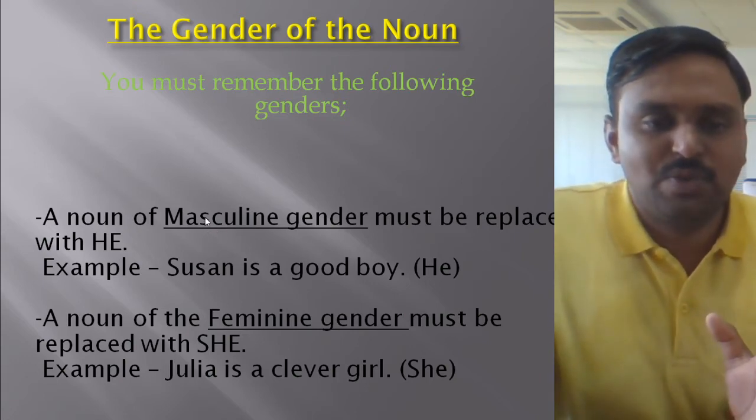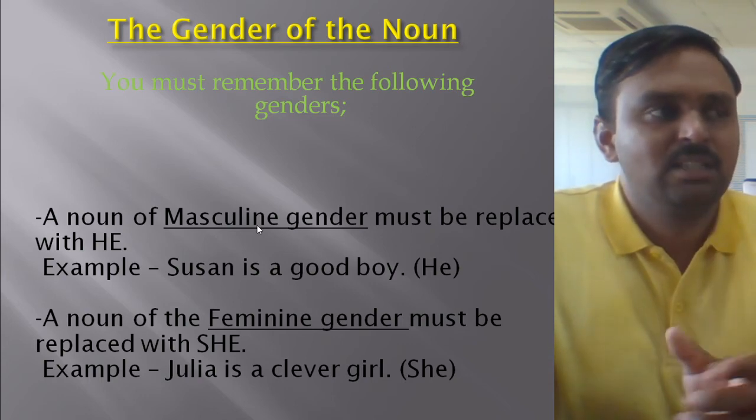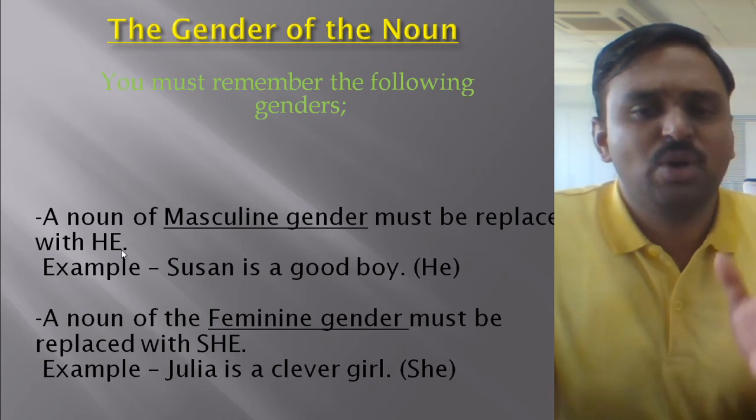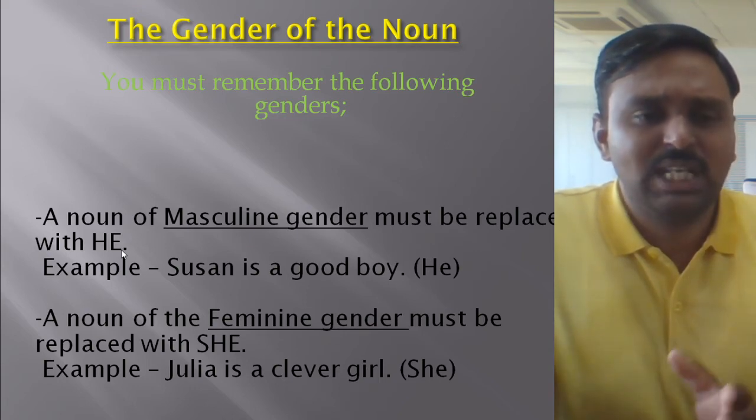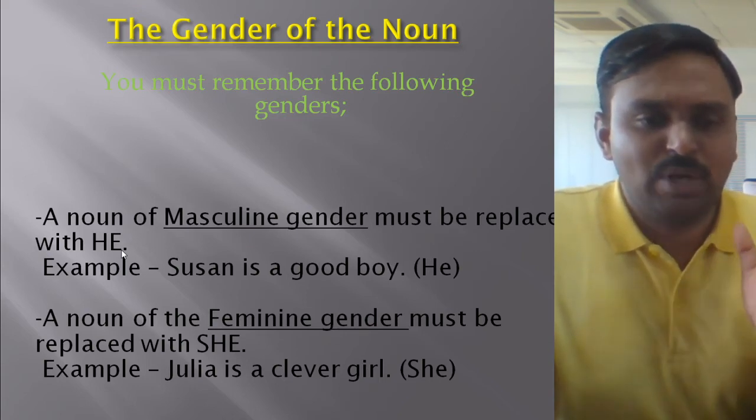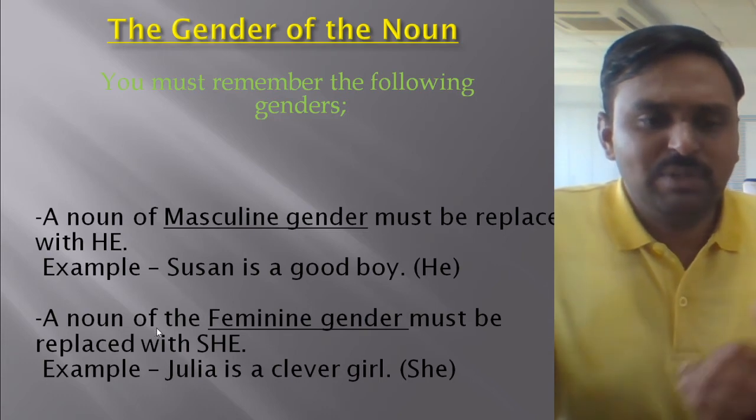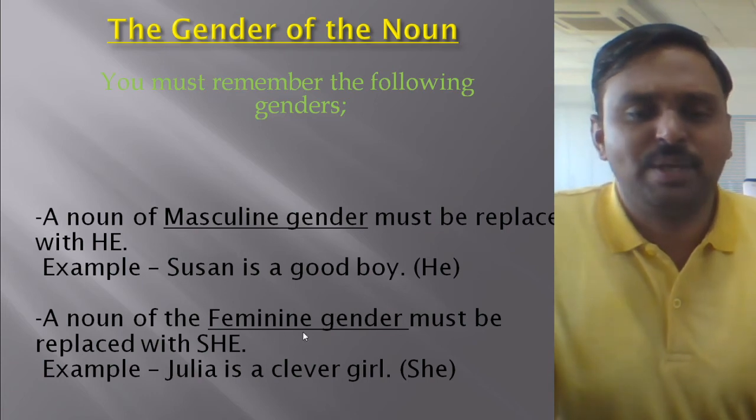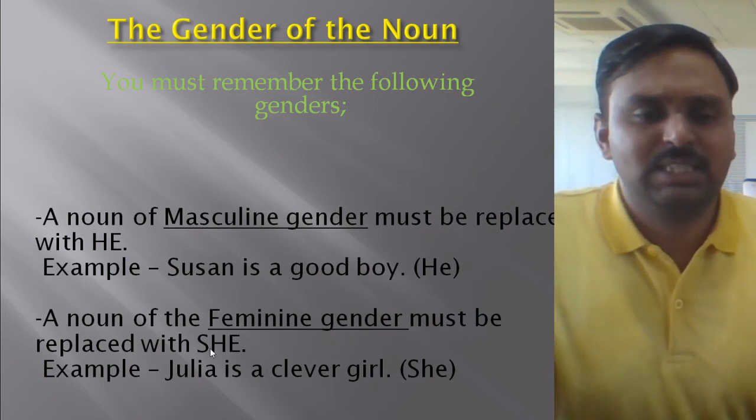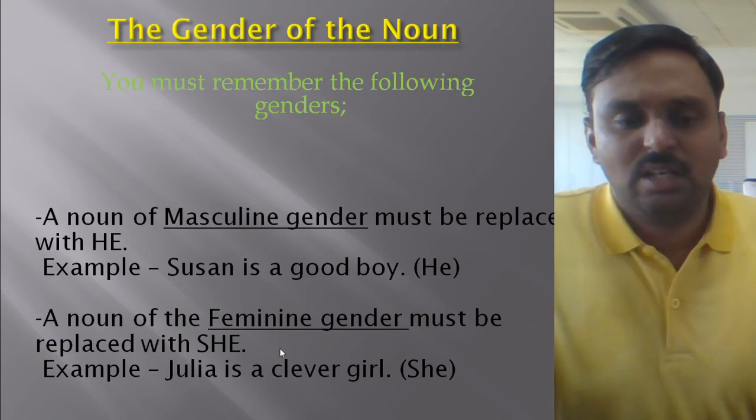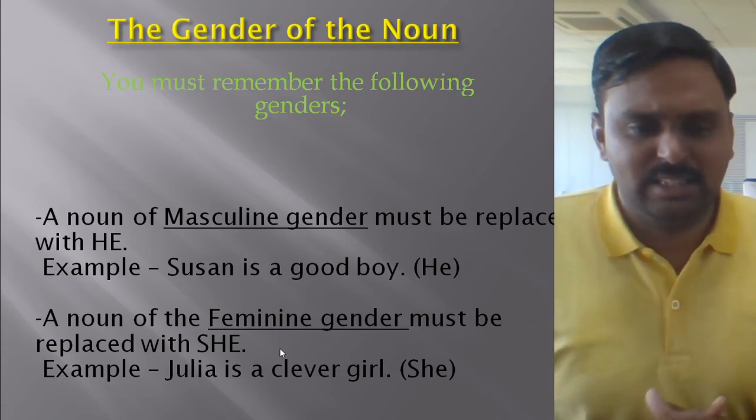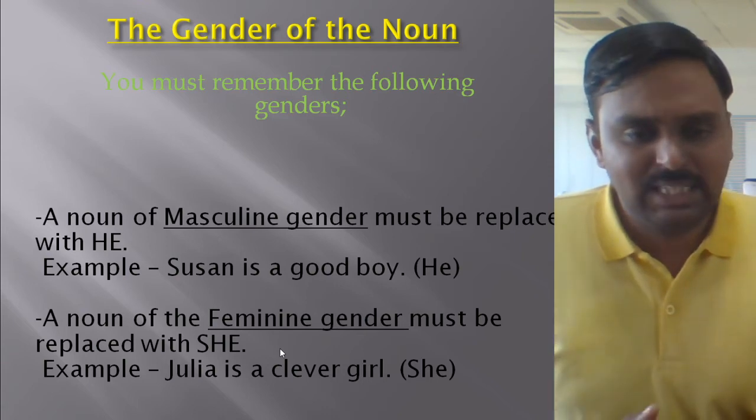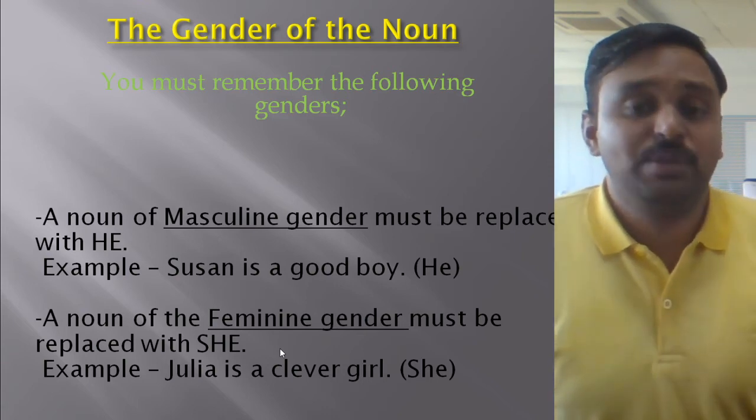So whenever you find a particular male gender, you have to use that particular noun with he. That is the important point. Now let's go for a second example. A noun of the feminine gender must be replaced with she. Suppose it is a female category: masculine talks about male category and feminine talks about female category.